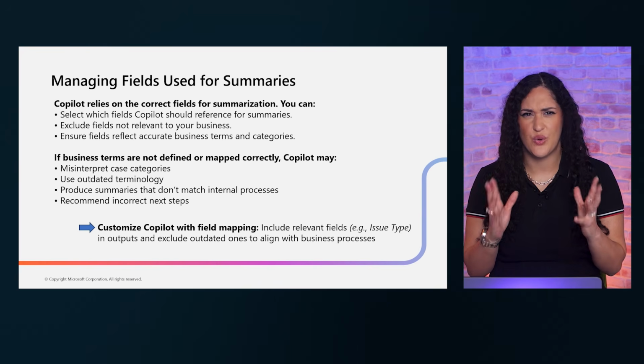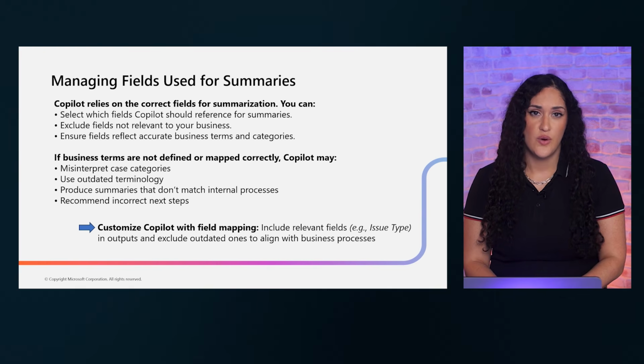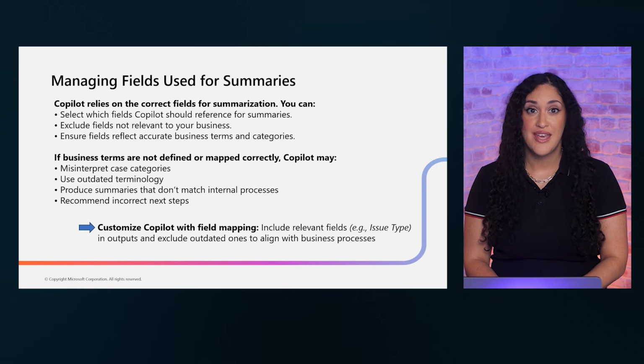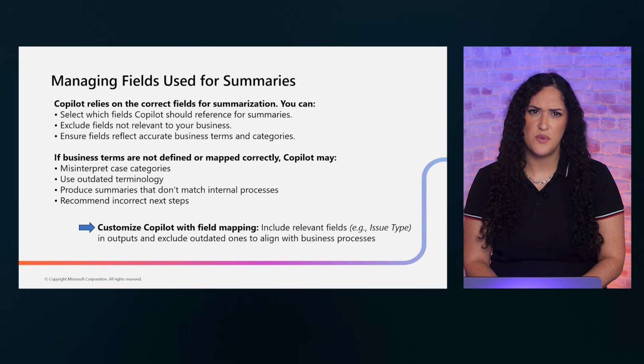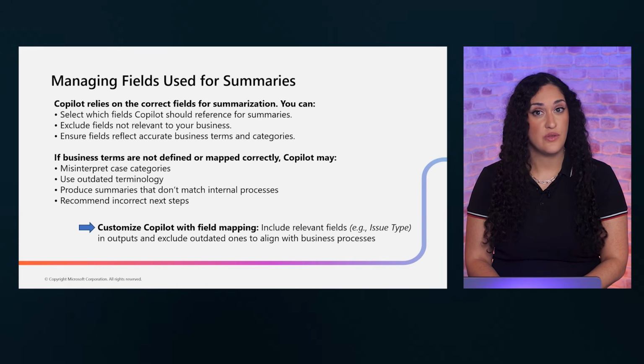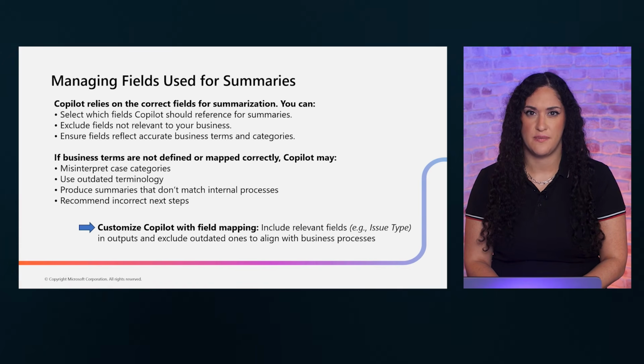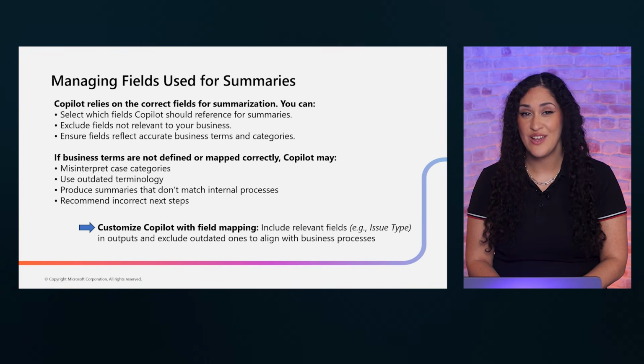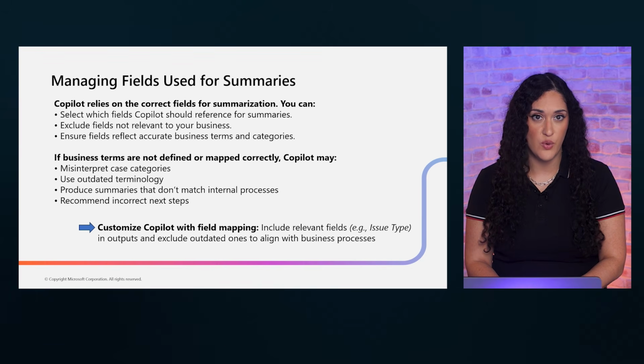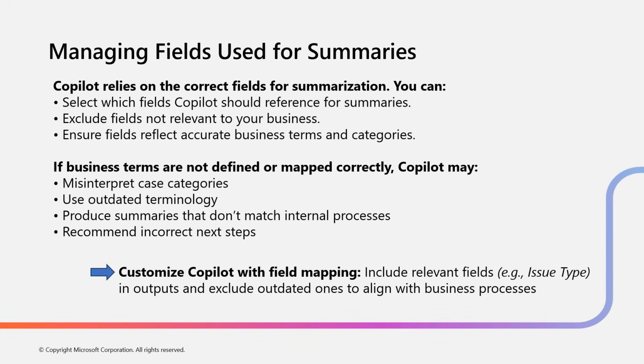Field management is a critical architecture decision. You're essentially curating what information Copilot can see and use. Include the wrong fields and summaries become noisy. Exclude the right ones and you lose accuracy. Best practice, work with your business analysts to identify exactly which fields drive meaningful summaries. Then test the outputs. If Copilot references outdated terminology or irrelevant data, revisit your field selection immediately.